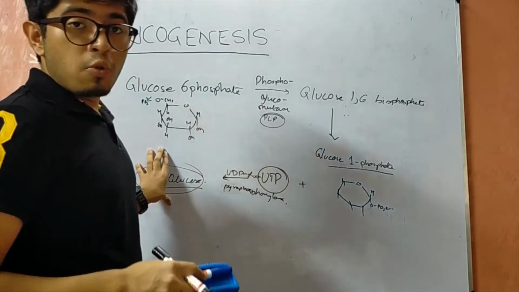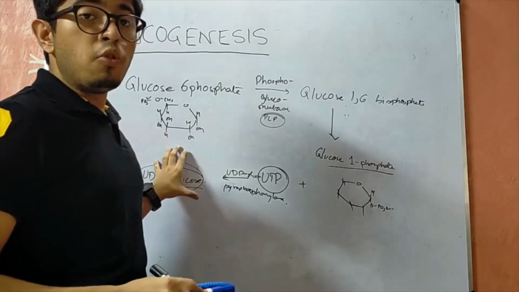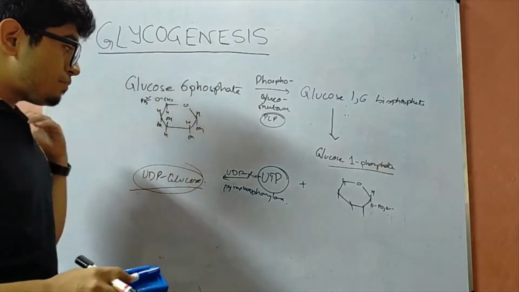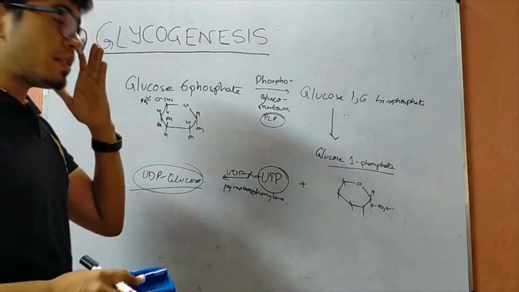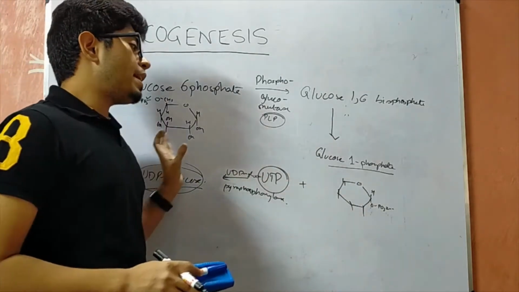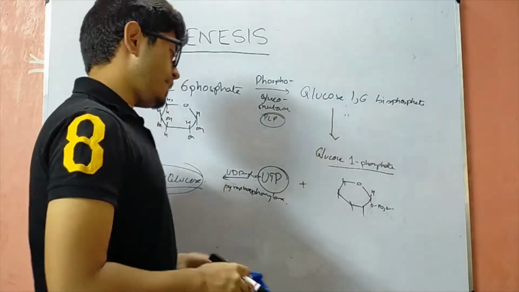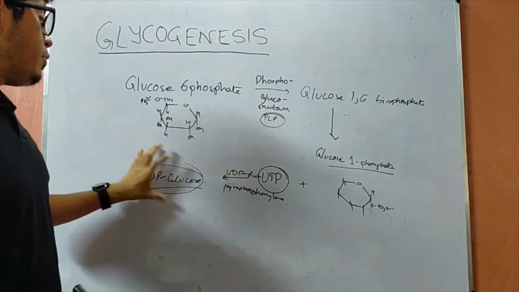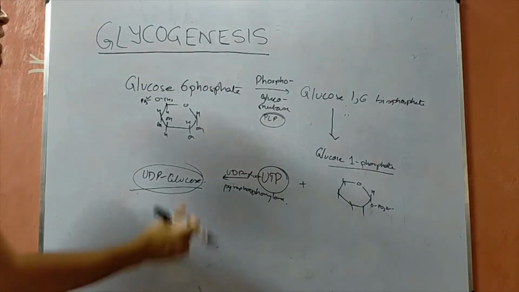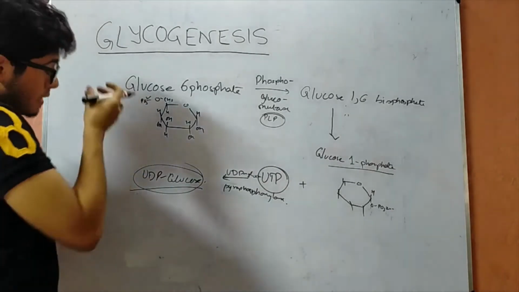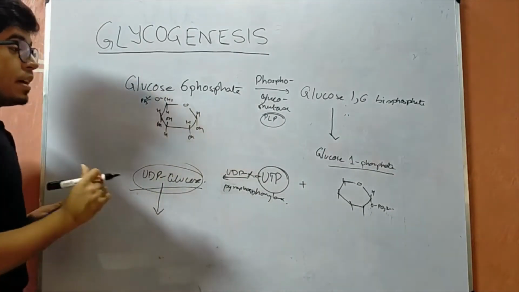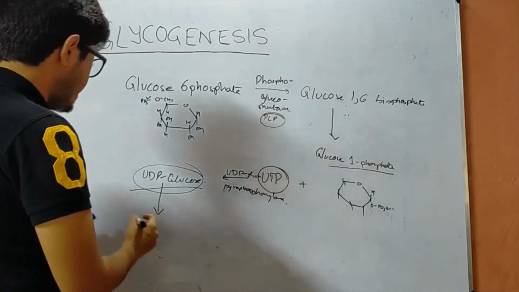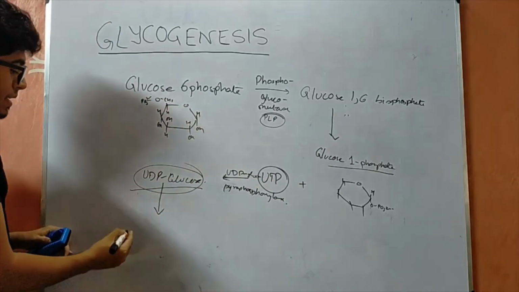UDP glucose actually favors glycogen synthesis more than glucose 1-phosphate, so it is very important to form this UDP glucose molecule. This UDP glucose is then acted upon by, and here we require, a protein called glycogenin.